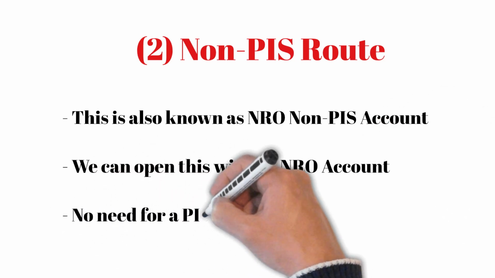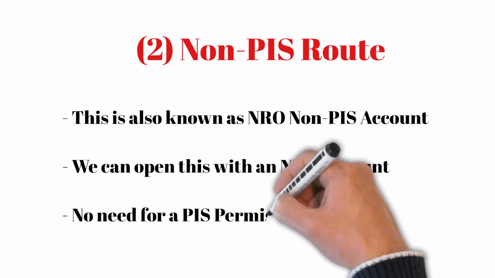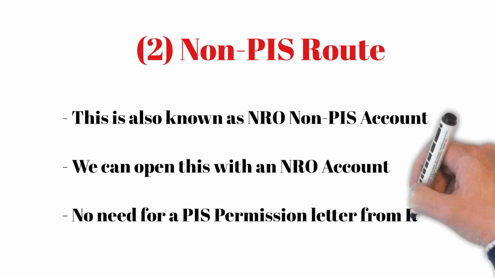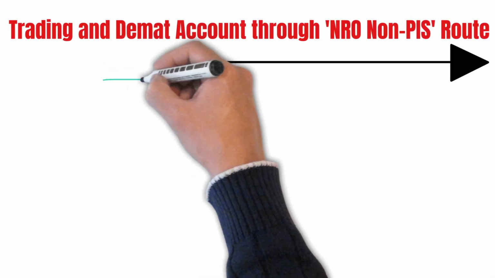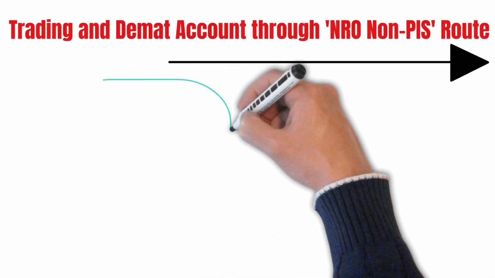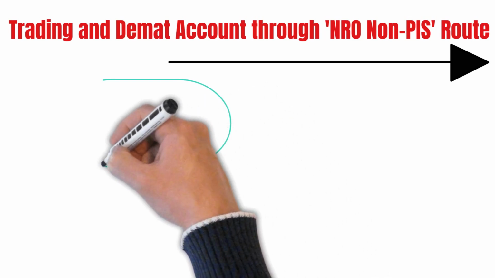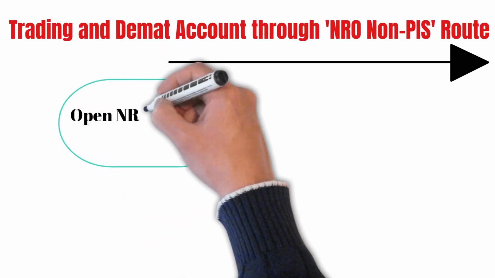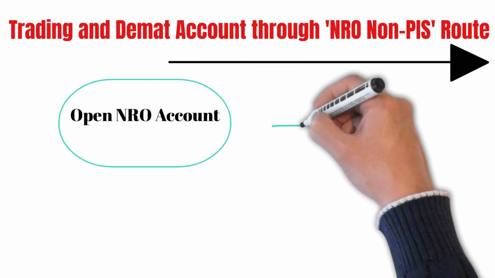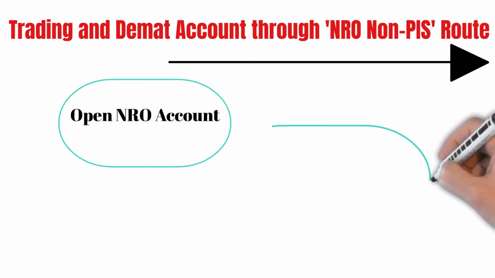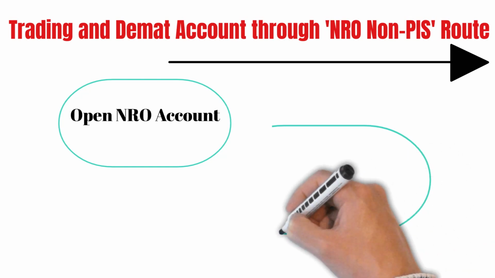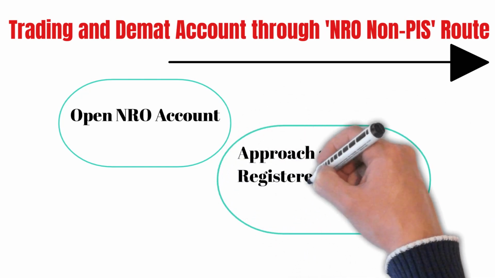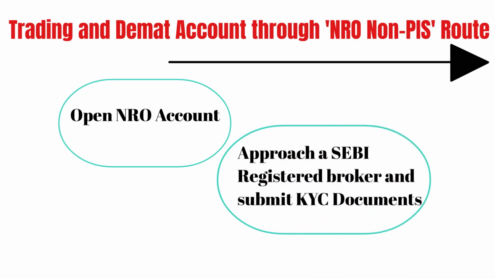Compared to an NRE or NRO PIS account, trading in an NRO non-PIS account is less expensive. Now we can see how to open an NRO non-PIS trading and Demat account. Here, we need an NRO account. Then approach a SEBI registered broker for opening an NRO non-PIS account with the required KYC documents.